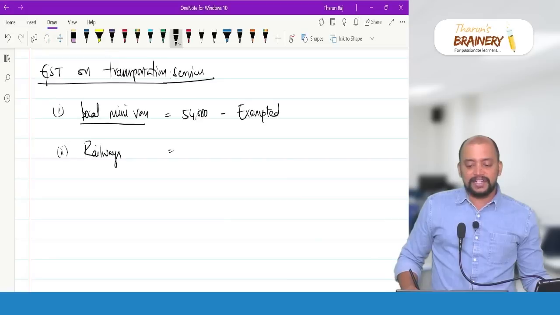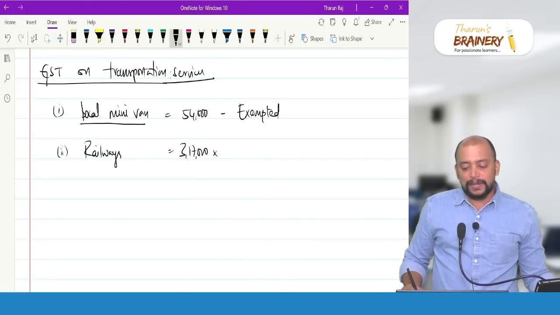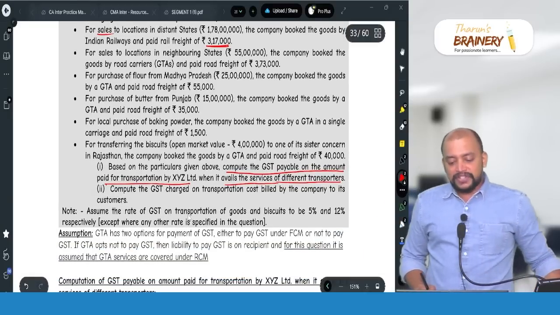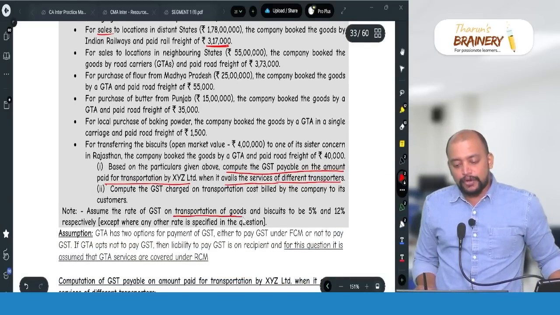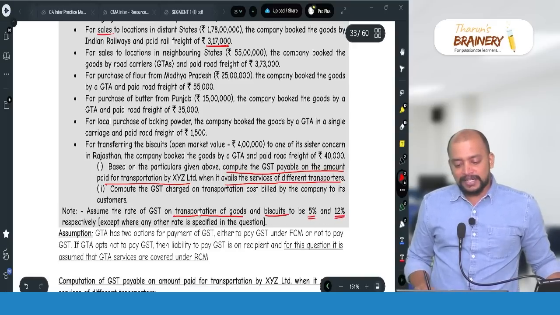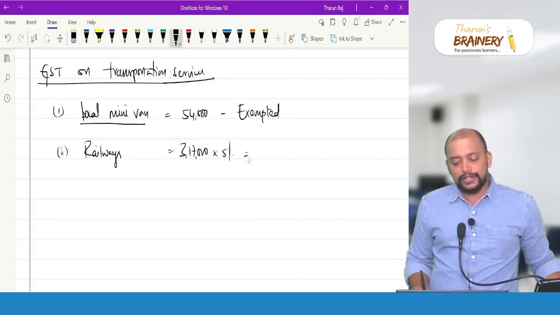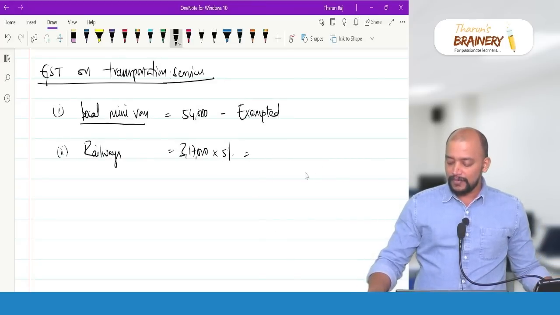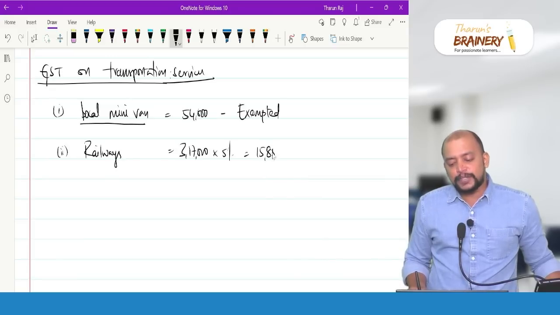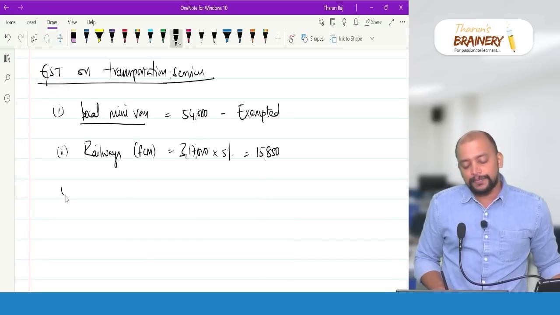Therefore, this 3,17,000 will be taxable, and the rate of GST applicable in this case, you can see below, assume the rate of GST on transportation of goods is 5% and biscuits is 12%. So, transportation service is 5%. So, 3,17,000 into 5%, 15,850, and transportation of goods by railways will come under FCM, not under RCM.